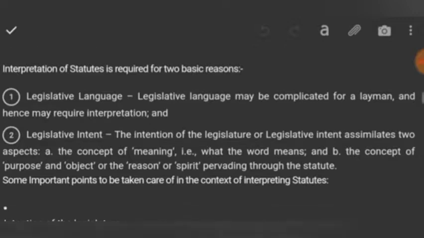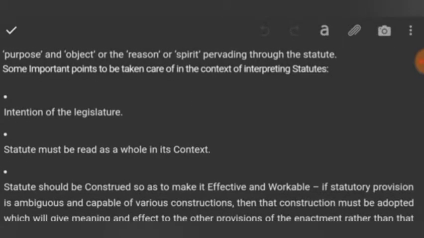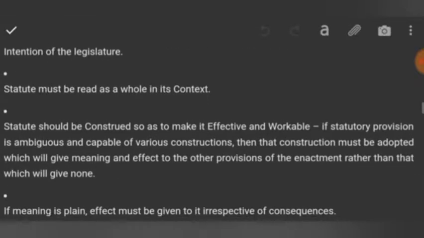Some important points to be taken care of in the context of interpretation of statutes. Number 1, intention of the legislator. Of course, intention of the legislator is important. It can be ascertained through various means or rules of interpretation. Number 2, statutes must be read as a whole in its context. As a whole, okay, not merely simple words, but the statute must be read as a whole in order to ascertain its meaning, not only just a word or a sentence. Statutes should be construed so as to make them effective and workable. The construction, okay, this is not interpretation, this is construction. It can be construed, meaning it can be concluded, so as to make it effective and workable.